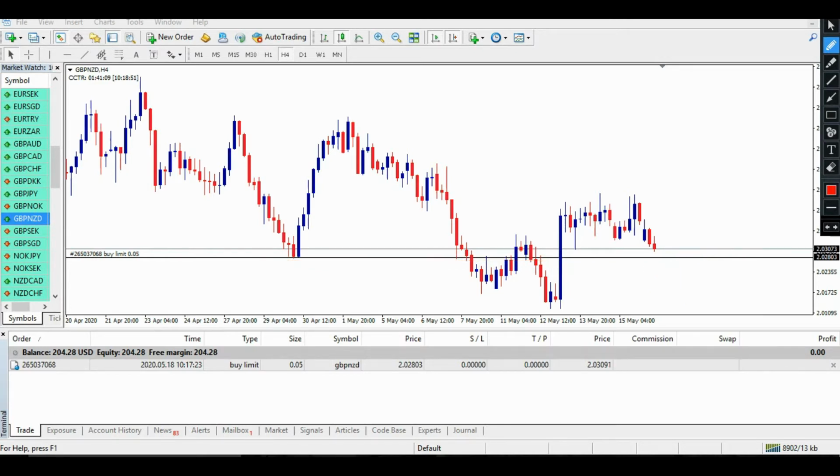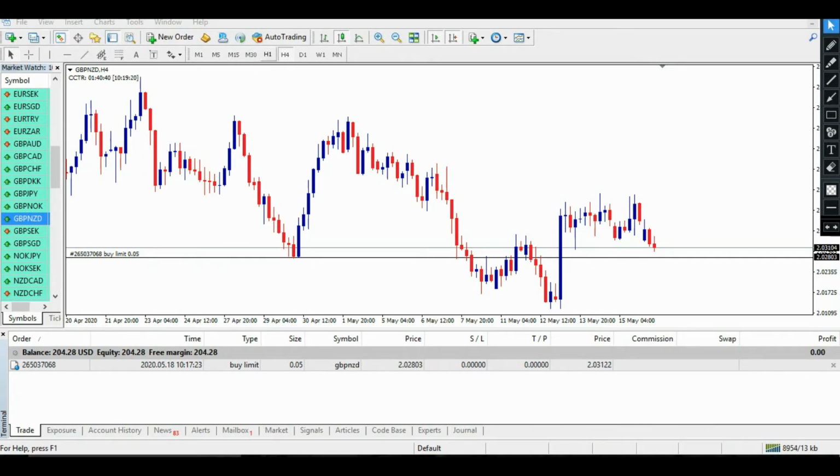So what I did here, I just placed a buy limit. Just look at that. I just placed a buy limit of 0.05 on GBP NZD. See, the price is 0.2803. So if the price approaches this place, my trade will be activated automatically.